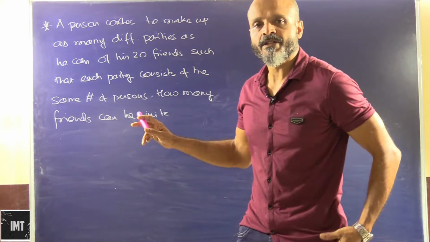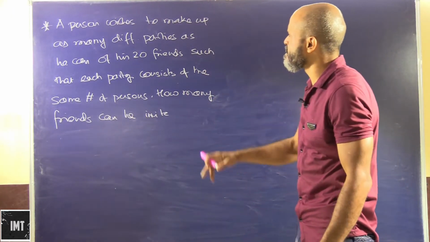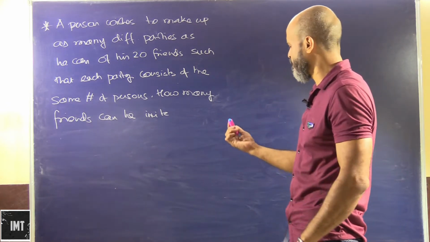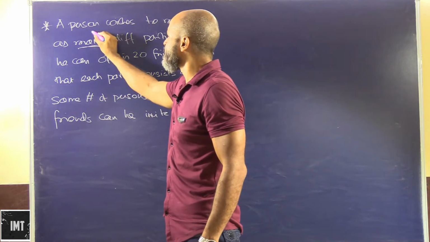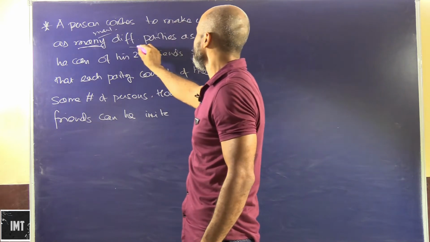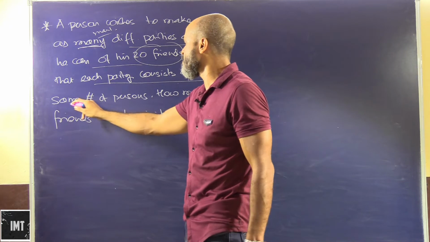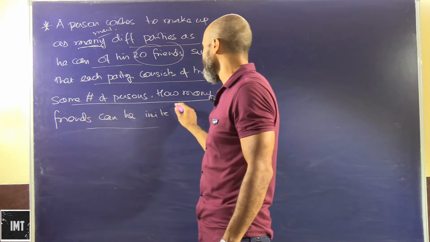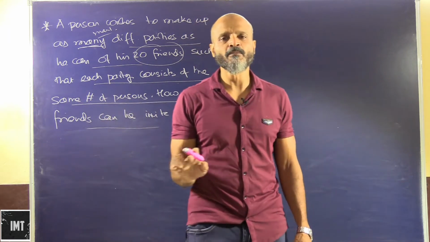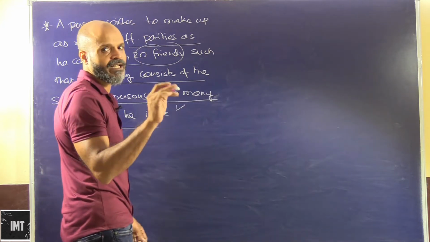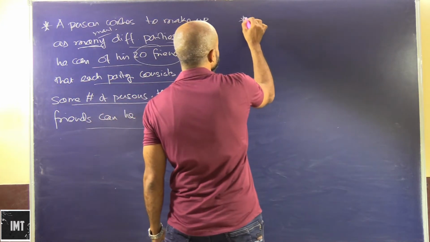Okay, there is this question out here which states that a person wishes to make up as many different parties as he can out of his 20 friends, such that each party consists of the same number of persons. As many different parties basically means a maximum condition. How many friends can he invite? Now before we do this problem, we have to have clarity on a concept.